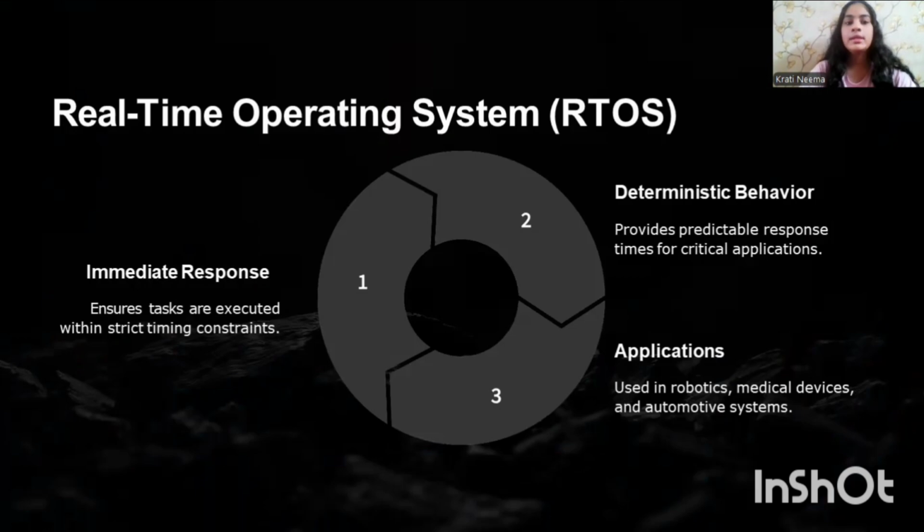Let's look at our next type of operating system, which is the real-time operating system. It is also denoted as RTOS. It is a specialized OS that guarantees predictable, timely task completion within strict deadlines. It is critical for systems where timing errors equal failures. Airplane control systems, robotics, and medical devices are examples of real-time operating systems.